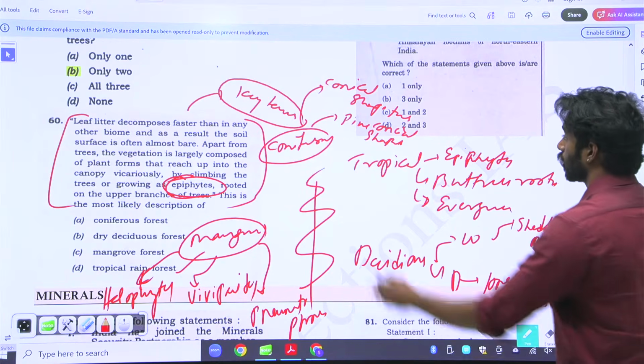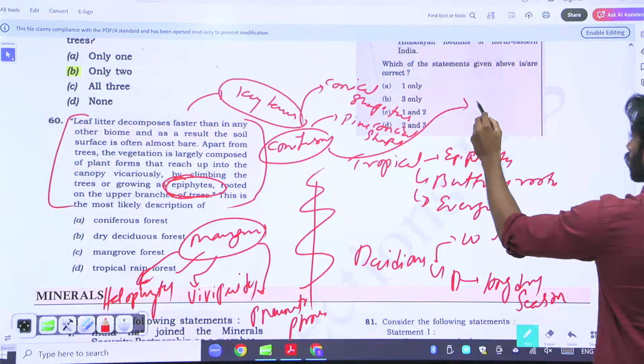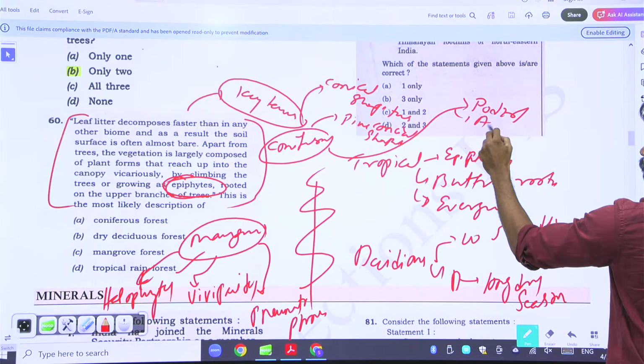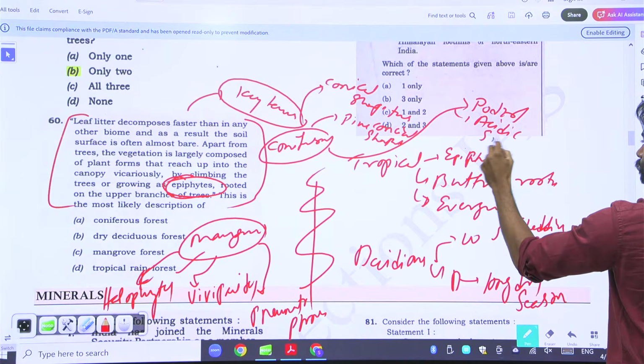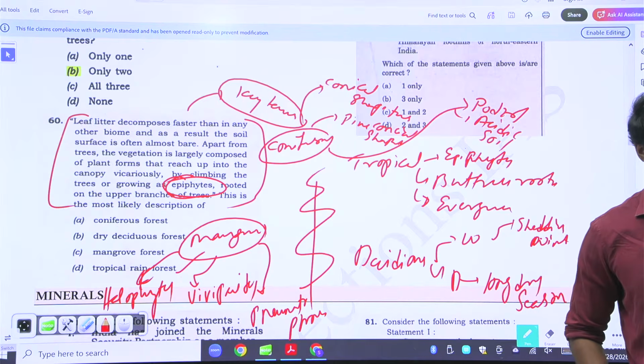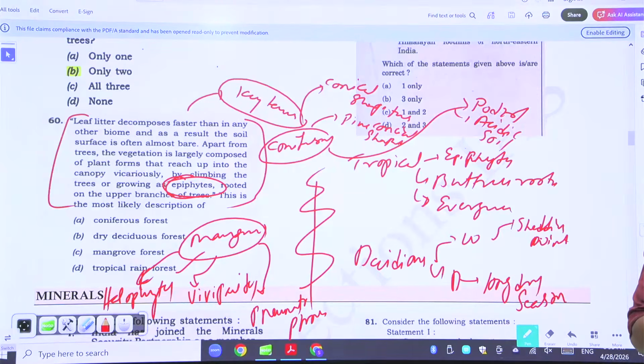Then podzol or acidic soil. Right? Podzols or acidic soils are present in coniferous. So these are all the key terms that are present in mangroves, tropical, deciduous, and coniferous forest. Okay? Did you know that now?